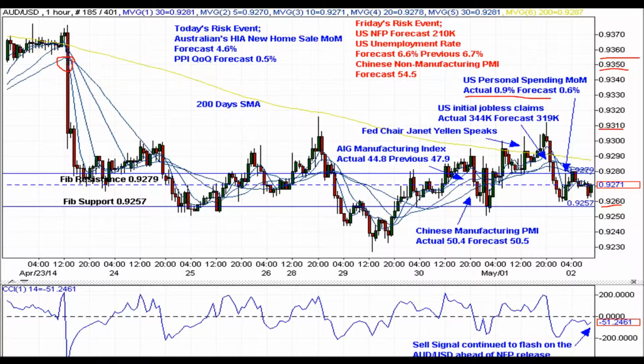Analysis of a collection of technical indicators on the hourly time interval on the Aussie-US dollar market is suggestive of a temporary bearish market sentiment. I recommend long positions on the greenback.